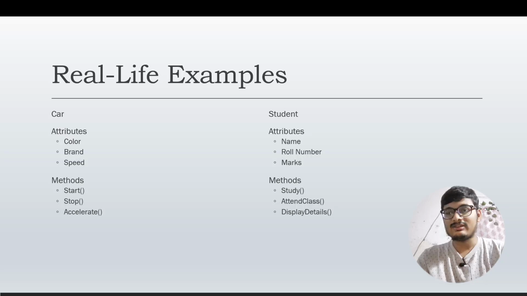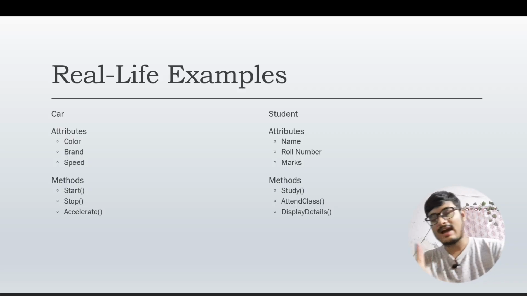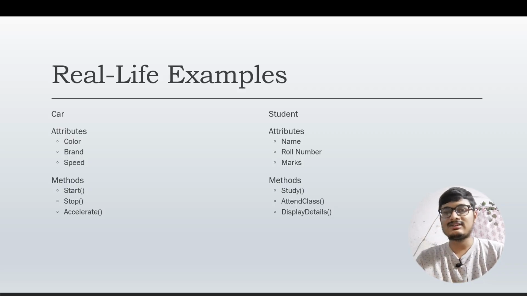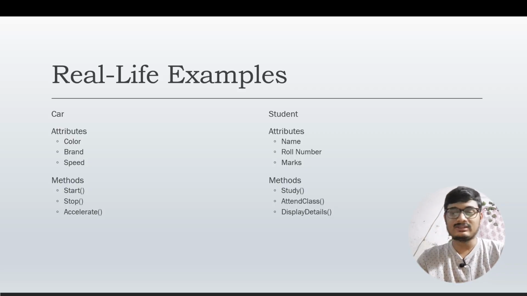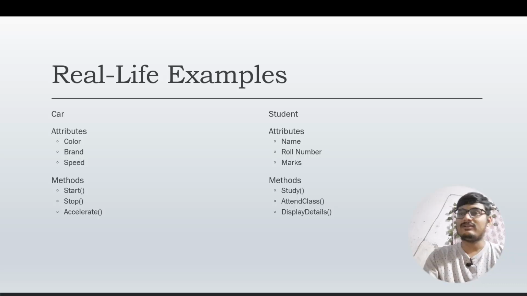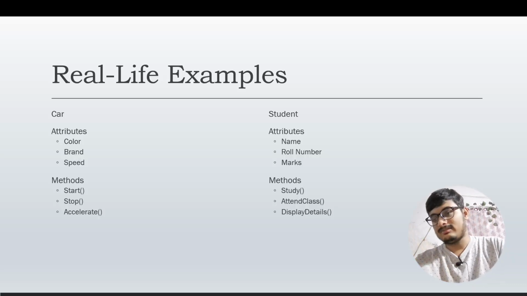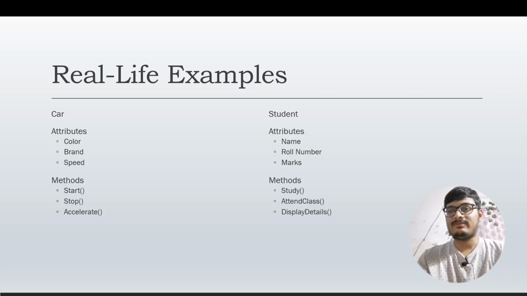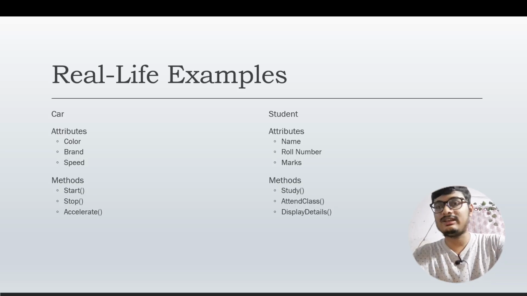Here are some real life examples. There are two classes here, the first being car. Car is a class because car is an umbrella term. Why? Because in this car term there can be different brands like Mercedes, BMW, and Tata, and all those brands have different models of their cars. They release them mostly every year, but all of them have different qualities.